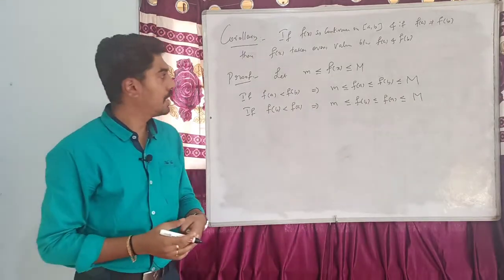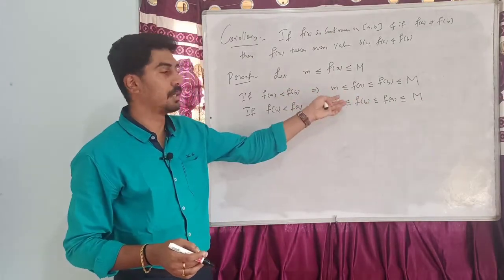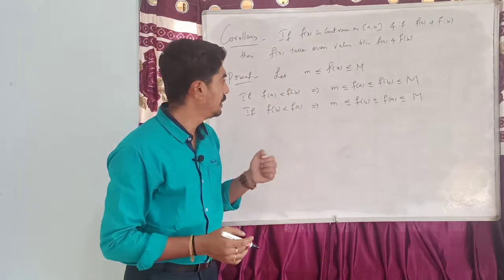So by the intermediate value theorem, it takes every value in between m and M. So it takes every value in between f(a) and f(b). This completes the proof.